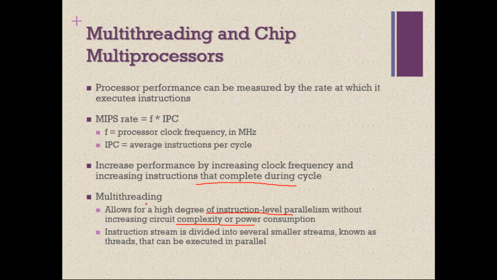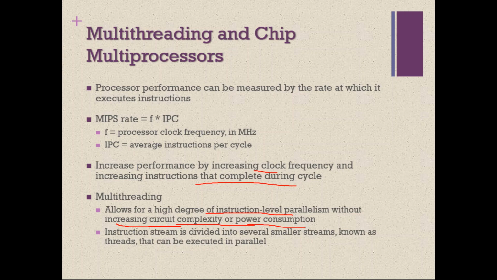Okay, but ultimately what we want to do is improve the performance of the processor. For improving the performance of the processor, if you improve the clock frequency, or if you want to increase the number of instructions that can be executed during a clock cycle, then the complexity of the circuit of the processor will increase, and the power consumption may also increase.